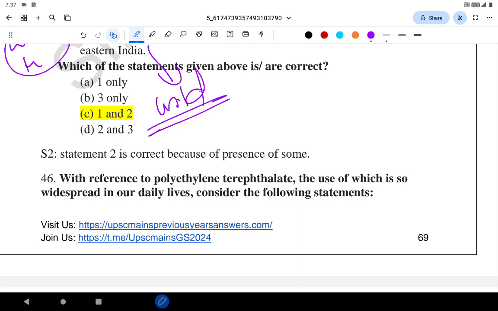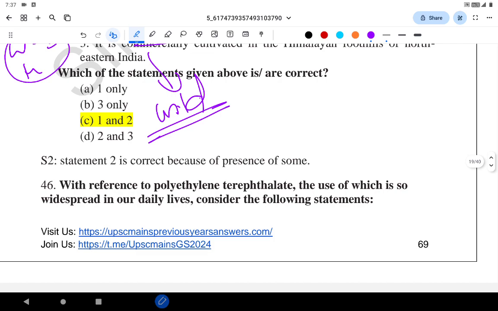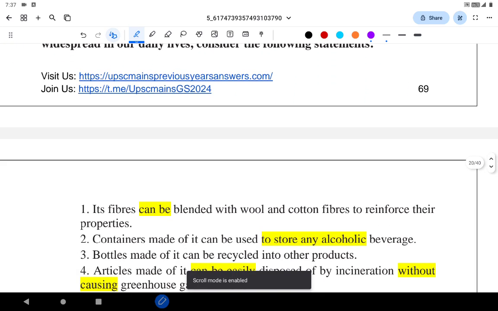With reference to polyethylene terephthalate, the use of which is so widespread in our daily life, consider the following statements. See, polyethylene terephthalate is mainly used in making beverage bottles. So hope now you understand where it is used. It's mainly used in beverage bottles.